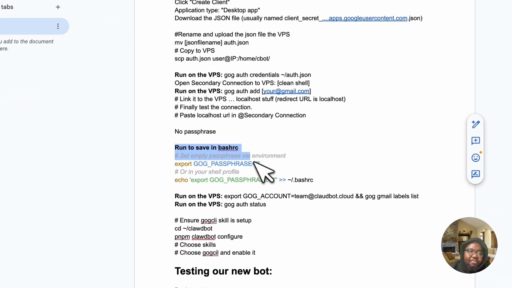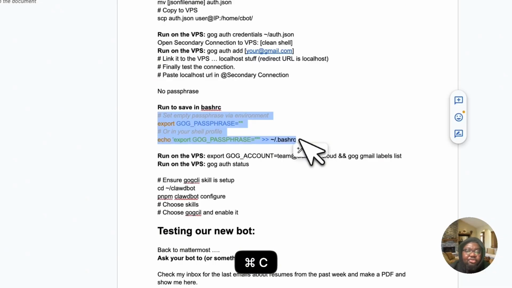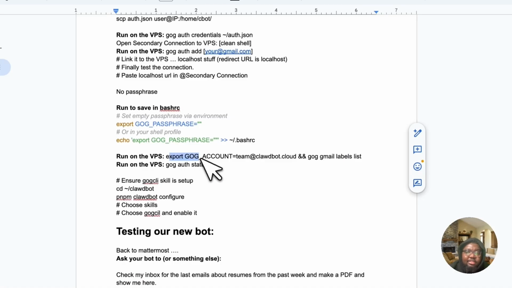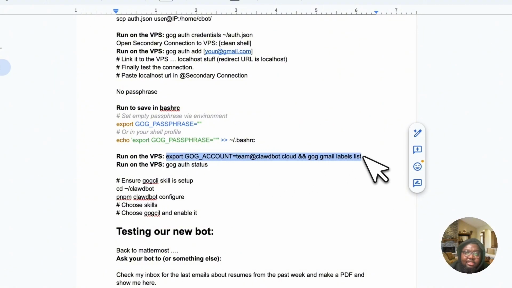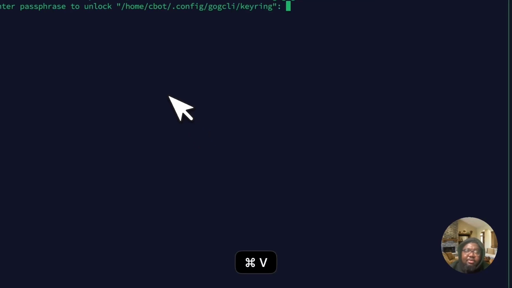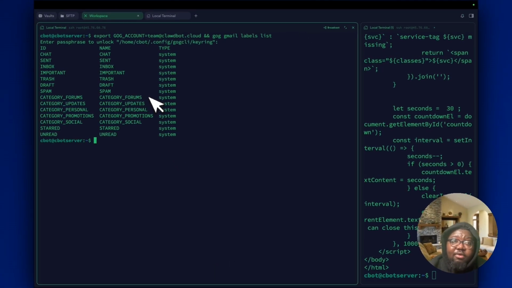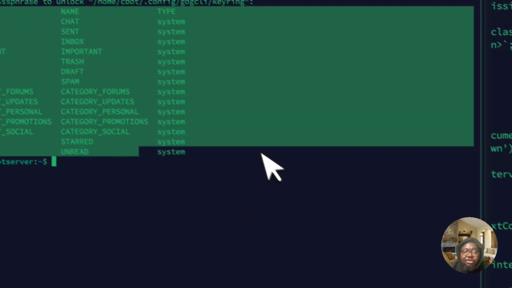Run this thing here. This thing here is very important. You're going to copy this and just paste it into your terminal. And we're going to copy this export command: export GOG_ACCOUNT equal to team@clawdbot.cloud. You replace this one with your email. Your email goes here. In my case, that's the email I'm using. So I'm going to copy this and paste it in the terminal. It's probably going to ask me for the keyring thing again, but remember, we had no password for it. As you can see, we have all of our labels. So we are good to go.